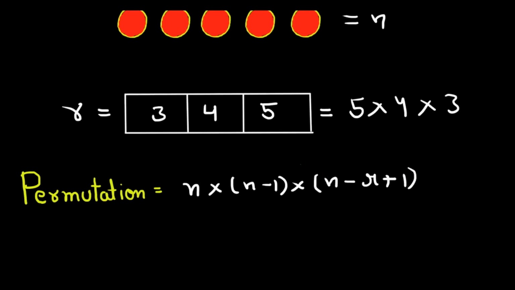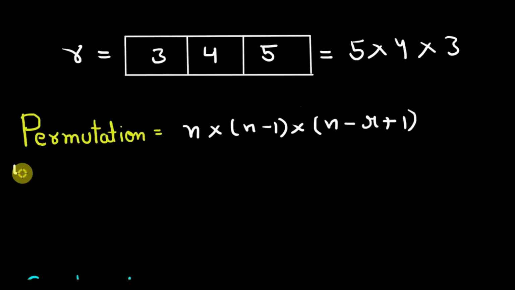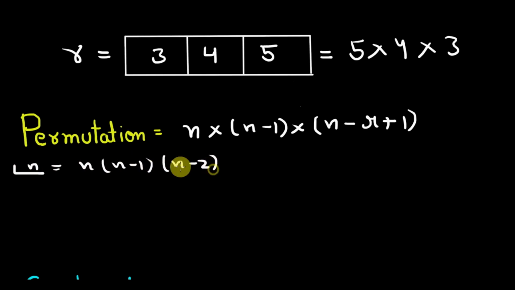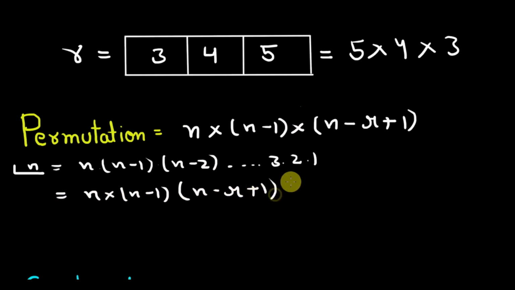Now we need to convert this into factorial form. As we know, n factorial is equal to n multiplied by n minus 1 multiplied by n minus 2, and so on to 3, 2, 1. So see this here, n minus 1, n minus r plus 1. If we multiply then n minus r, then n minus r minus 1, and then 3 to 1, then this will be n factorial. So let's do that. So n multiplied by n minus 1 multiplied by n minus r plus 1, and then n minus r, and then so on to 3 2 1.